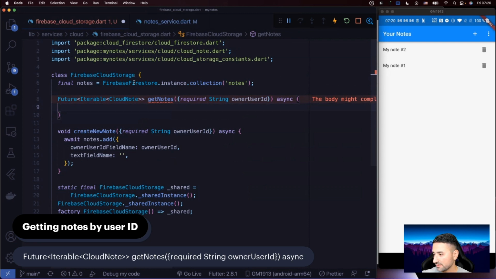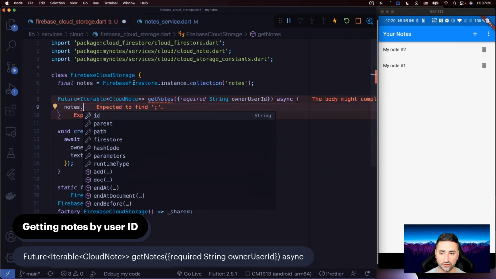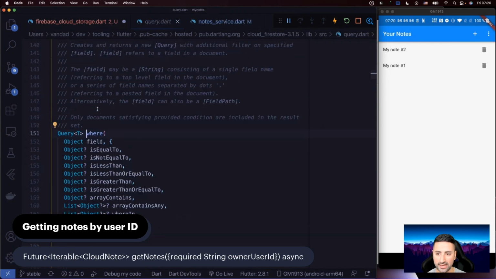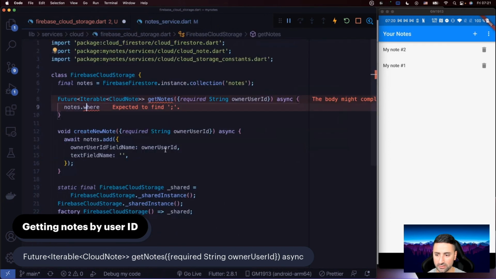So what we're going to do then is await on our notes. We can retrieve notes from our notes collection by saying notes.where. We're going to do a search inside the notes collection reference, and you do that using the where clause. These things could actually create an exception. I believe the where clause could throw an exception. It's not documented in here, but I do believe it could.